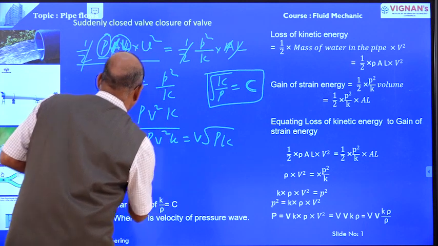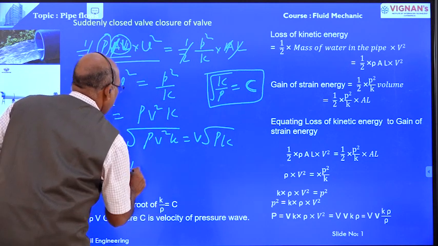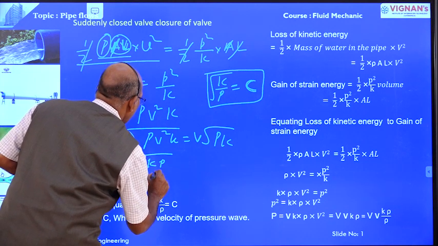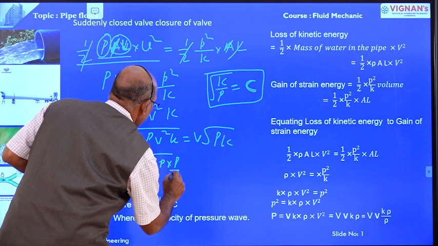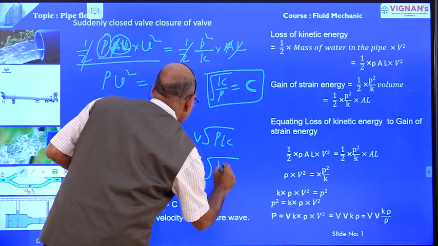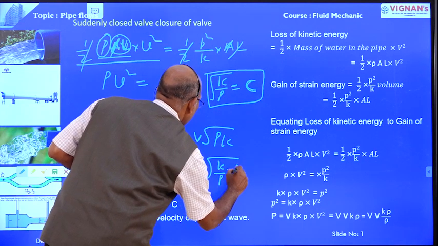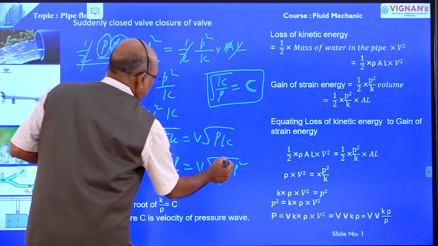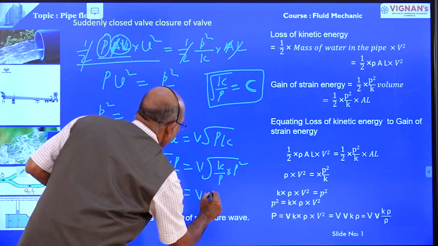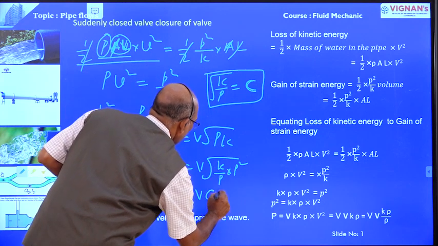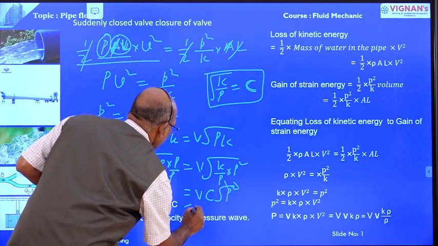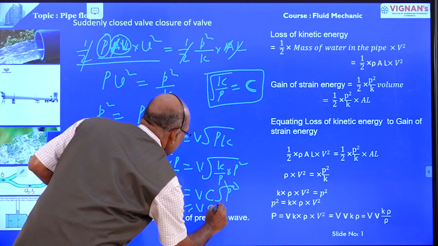Therefore, this equation can be written as V into square root of K rho into rho by rho, or this is equal to V square root of K by rho into rho square. In place of root K by rho, we are going to take C into root rho square. This gets cancelled. This is equal to V C rho.